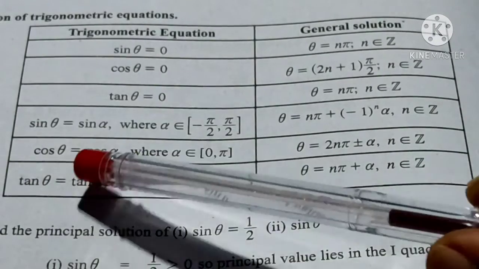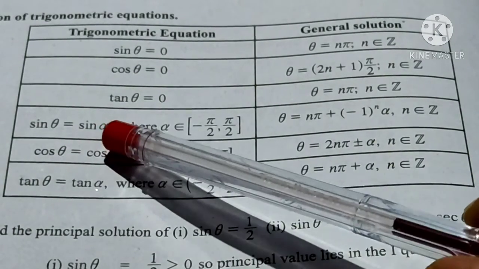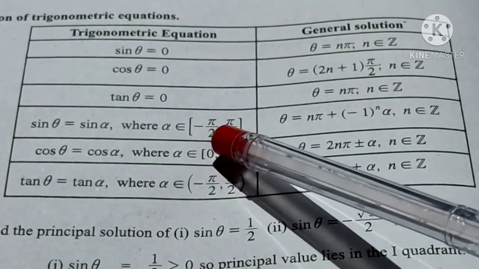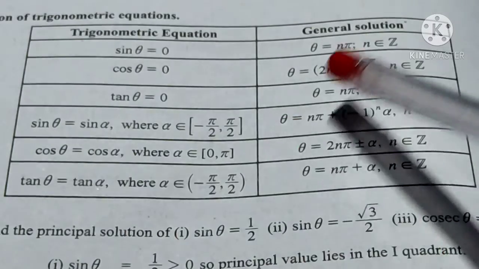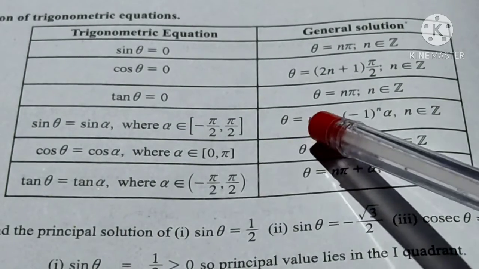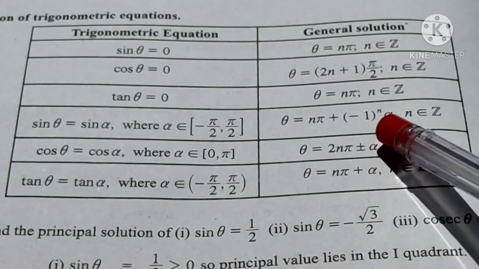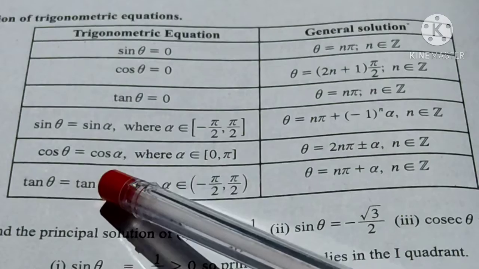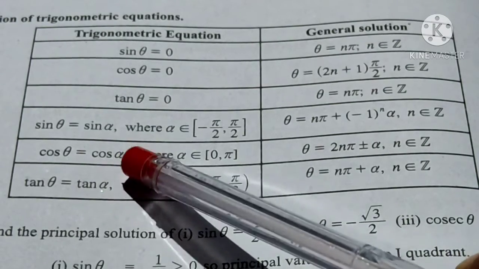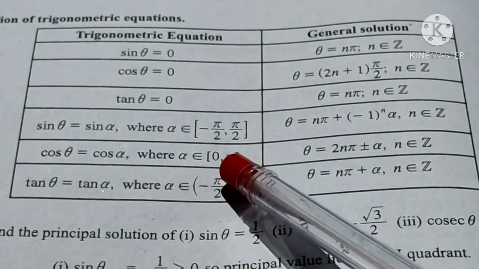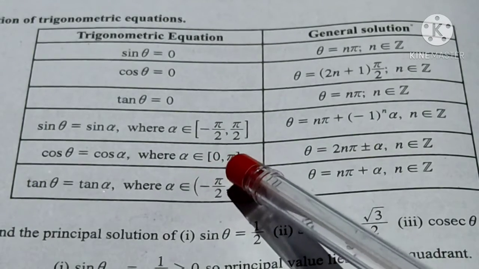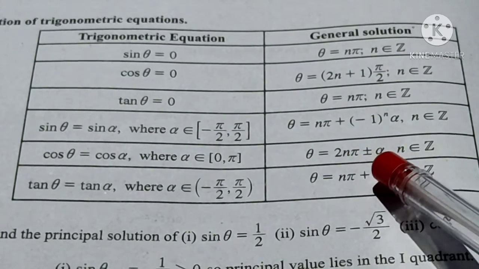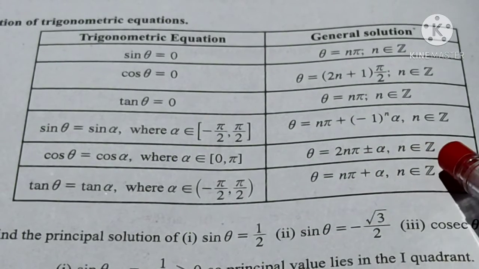Okay. If sin θ is equal to sin α, where α is any one of the values we get, with α belonging to the closed interval [-π/2, π/2], then the general solution is θ equal to nπ plus (-1) to the power n times α, n belongs to Z. If cos θ is equal to cos α, where α belongs to the closed interval [0, π], then θ is equal to 2nπ plus or minus α, and n belongs to Z.